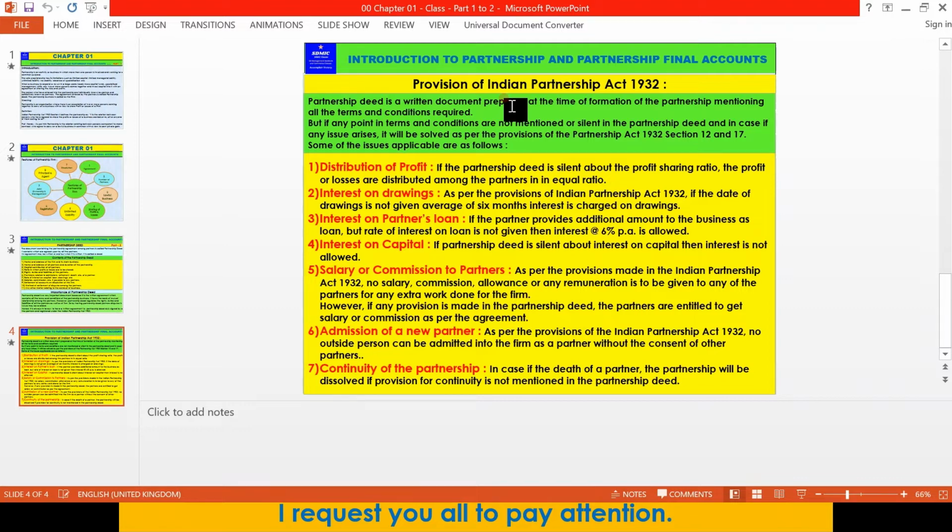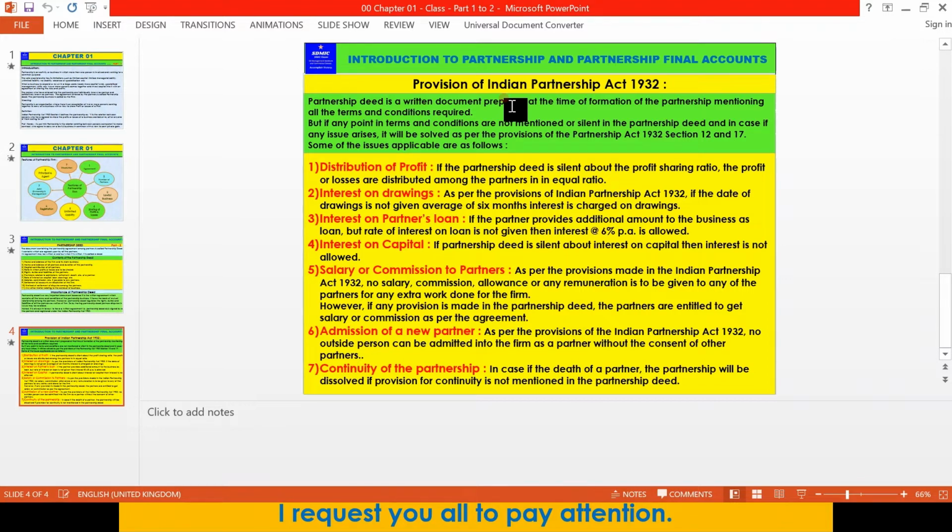The partners, the owners, are called partners, and the business of partnership is called a firm. So that we learned. The provisions of the Indian Partnership Act 1932 also we learned, and what the conditions are.